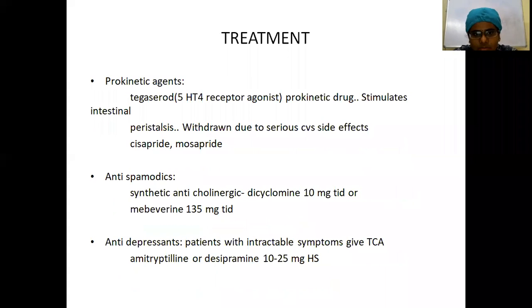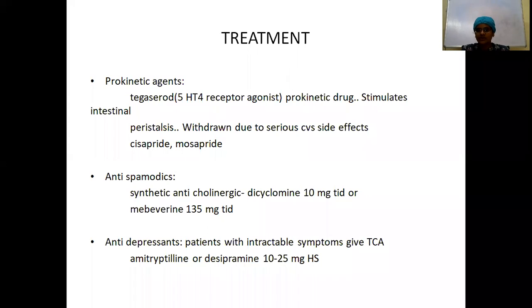In the constipation predominant type, you still want to increase the gut motility in these patients, because there are decreased jejunal contraction waves. Initially, in the earlier trials, there was tegaserod, the 5-HT4 serotonin receptor agonist, a prokinetic drug. It stimulates the intestinal peristalsis, but it was withdrawn from the market because of serious cardiovascular side effects. Other prokinetic agents which fall under this group are cisapride and mosapride.